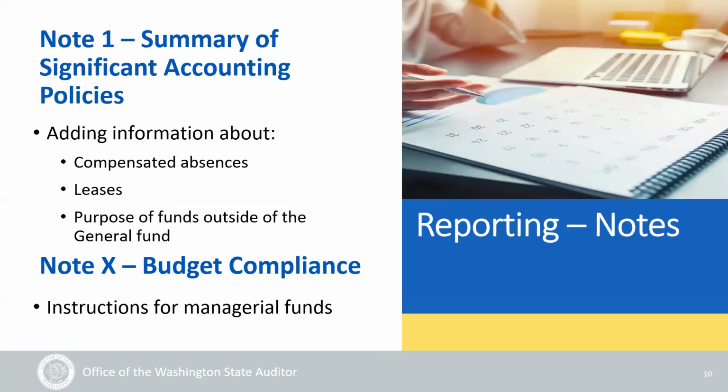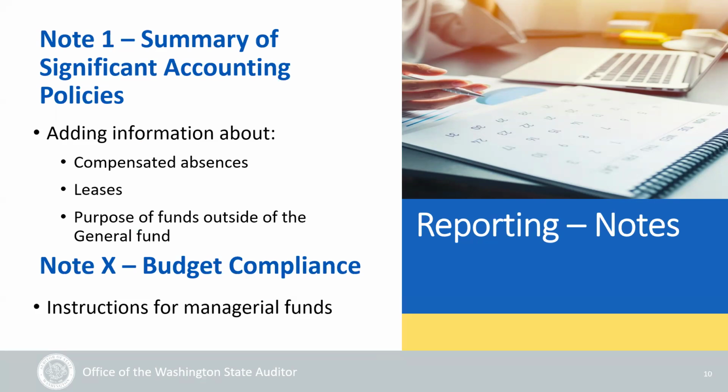Moving on to reporting, Note 1, Summary of Significant Accounting Policies. We have updated this to include compensated absence policies, such as any cash out caps, any pay rate or percentages for cash outs. We have also added information about leases. In particular, if your government has a lease threshold, you need to disclose that. We have also added additional information on the purpose of funds outside of the general fund.